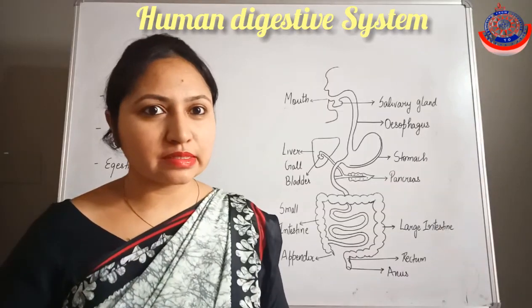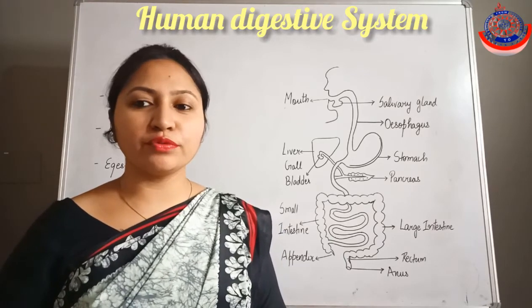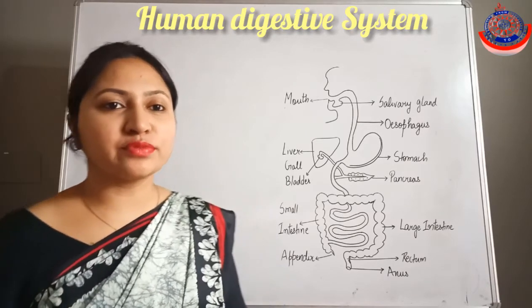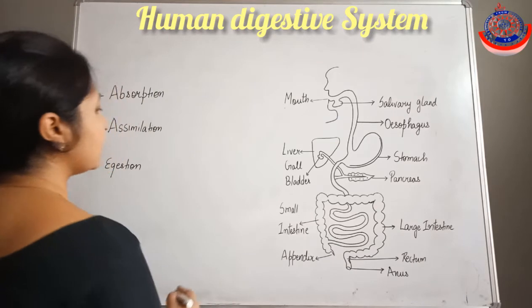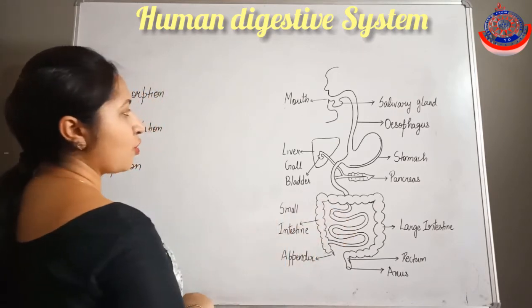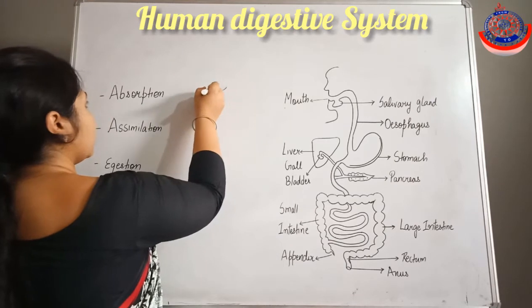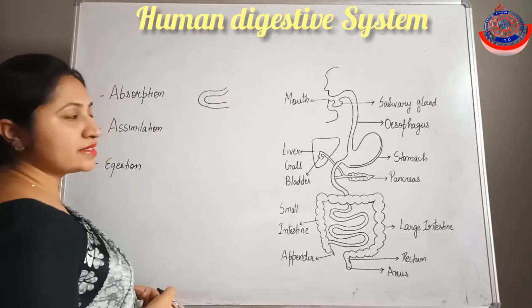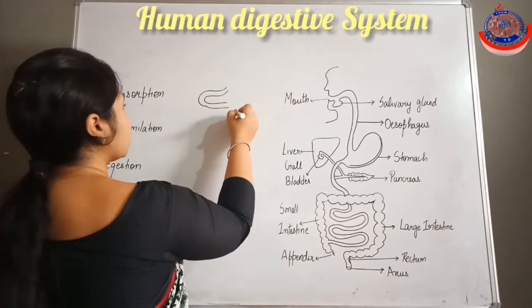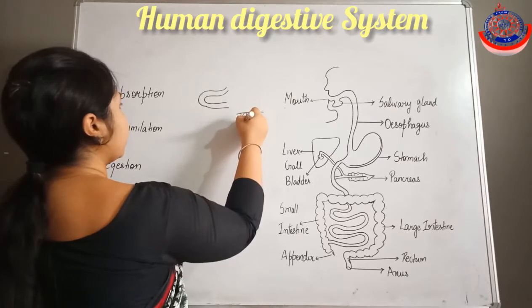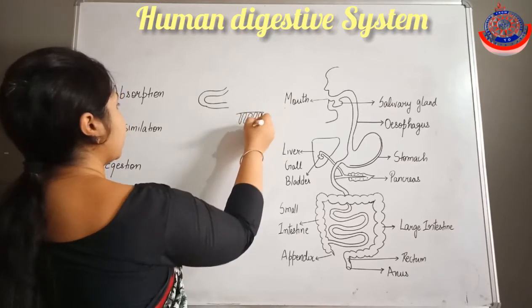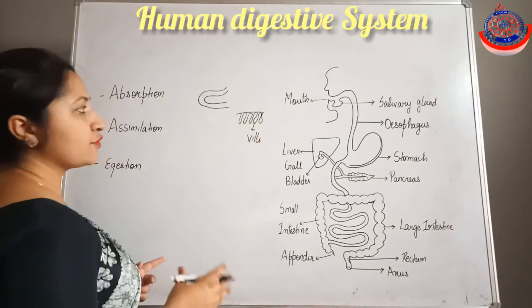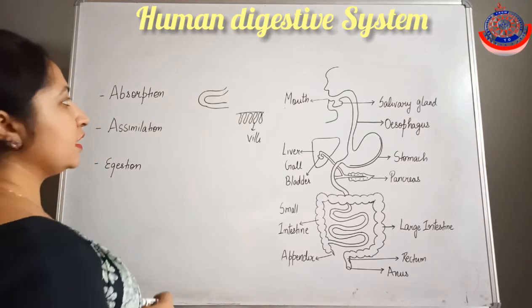Now students, we have discussed the two steps of the Holozoic mode of nutrition, that are ingestion and digestion. Now next we will discuss the absorption process. Here you can see the digested food which is present in the small intestine. The walls of the small intestine absorb the digested food. How? Because the walls contain villi, and these villi provide a large surface area for the absorption of the digested food.